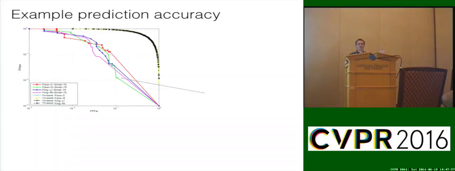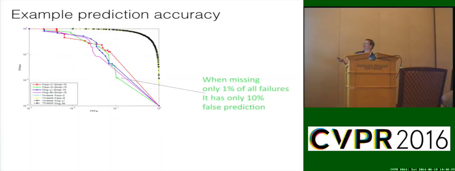So in a normal DET curve or ROC curve, you would plot false accept rate and false reject rate. Here, we're not talking about the false accept rate of the algorithm. We're talking about the failure prediction false accept rate, which we define as: I predict it failed and it didn't. So that's a false accept for a failure prediction. With this point here, for example, we're at point 1. So when missing only 1% of all failures, our false prediction rate is only 10%.